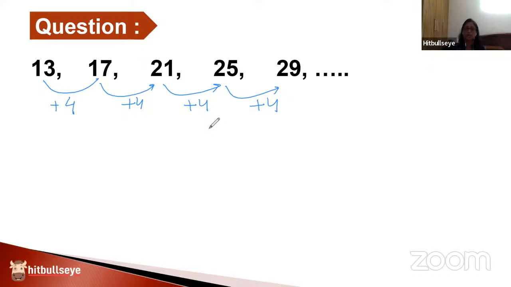That is, they have a common gap. So what do I expect for the next number? Same logic. It has to be 29 plus 4. So as Gaurav answered, it is the correct one. It is going to be 33. Everyone else also clear? So very good, Gaurav. You have given the correct answer. It's a very simple question to begin with from this concept of series.